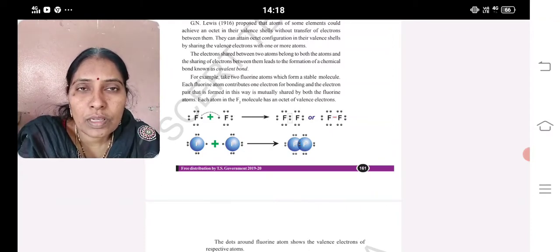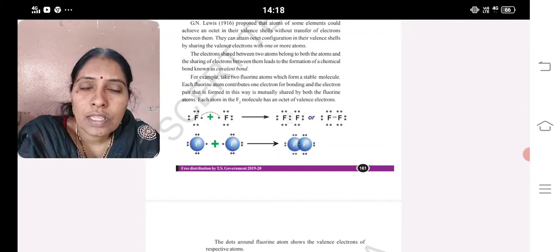The first is the ionic bond. Due to transfer of electrons, a bond is formed. That bond is said to be an ionic bond. And due to sharing of electrons, if a bond is formed, such a bond is called a covalent bond. By losing or gaining electrons, atoms form ions, and the bond formed due to ions is called an ionic bond. And the bond formed by sharing the electrons is known as a covalent bond.